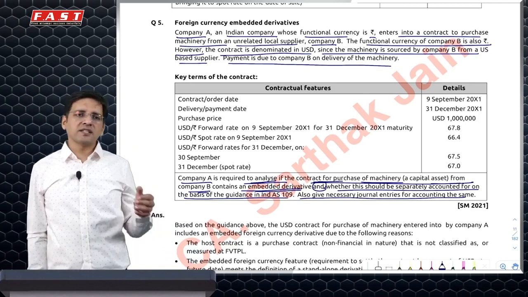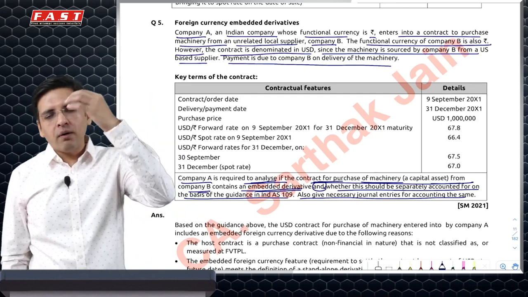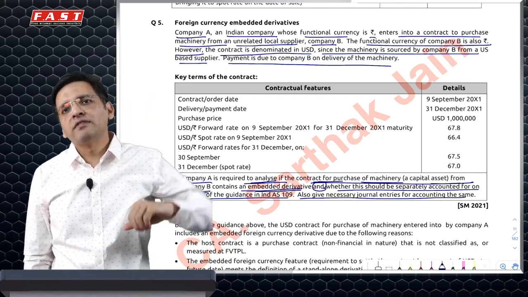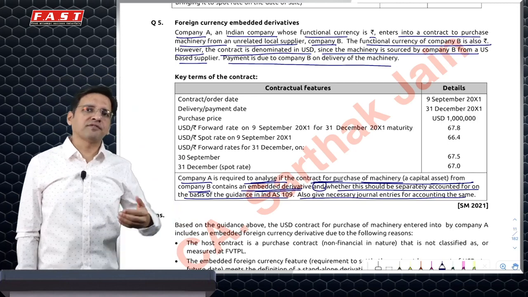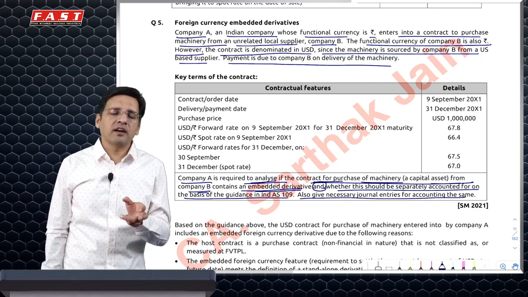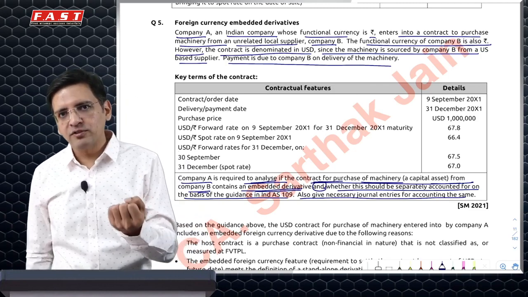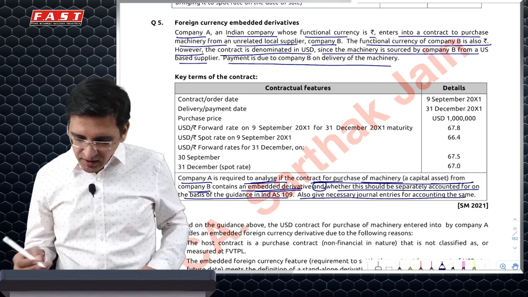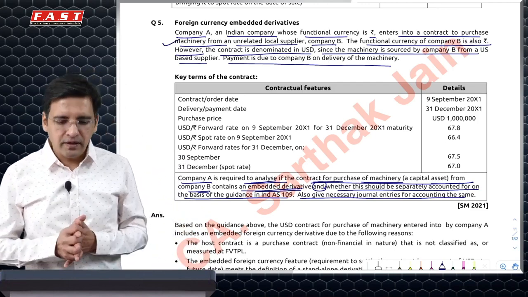We'll have to say that if the buyer and seller both have a functional currency of rupees, denominating a transaction in dollars usually will not be a usual practice, and that is why it would satisfy the conditions of an embedded derivative. Hence we will have to do split accounting, wherein we account for the non-financial item, which is the machine purchased in this case, separately and the derivative separately.